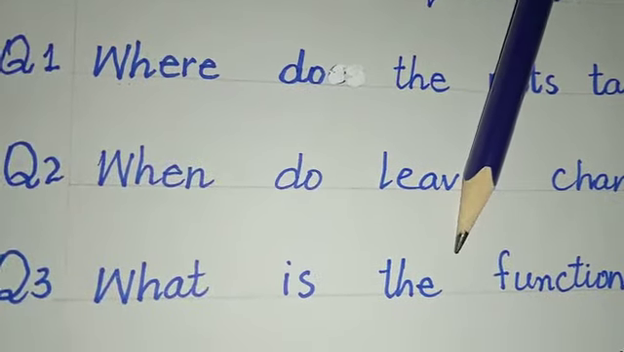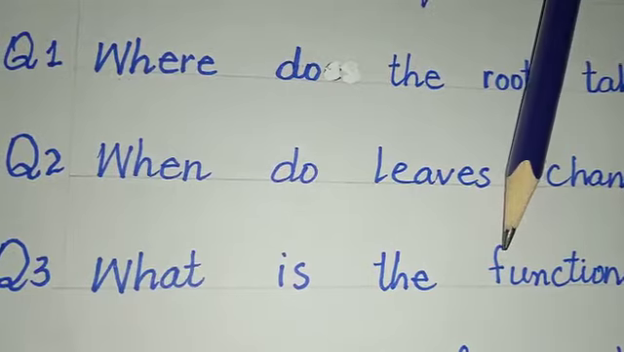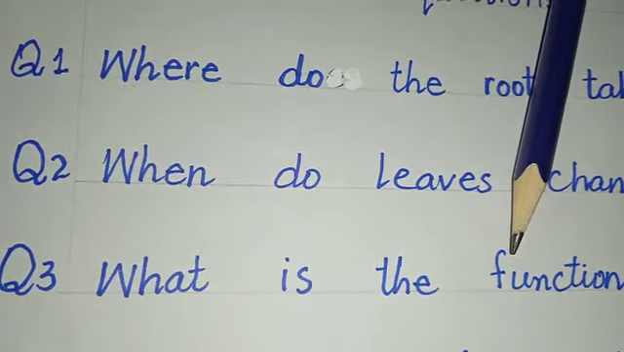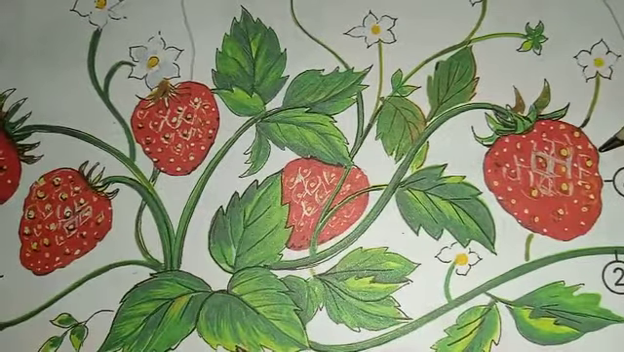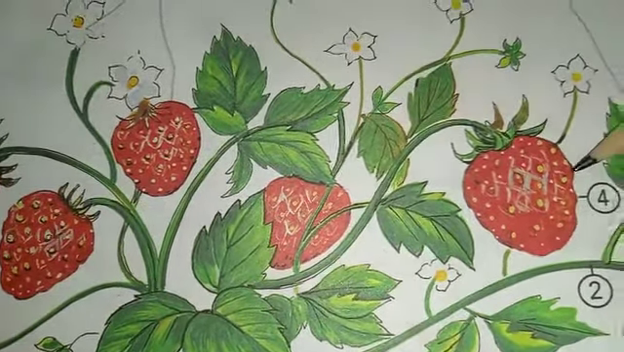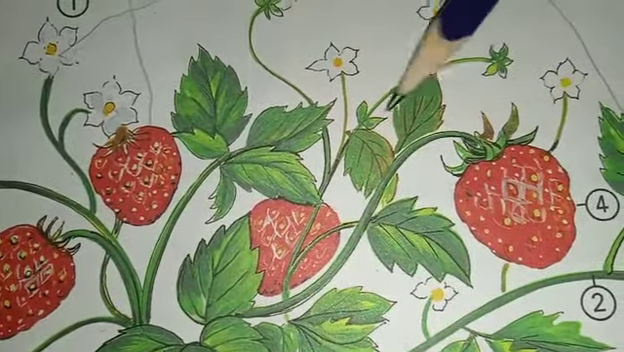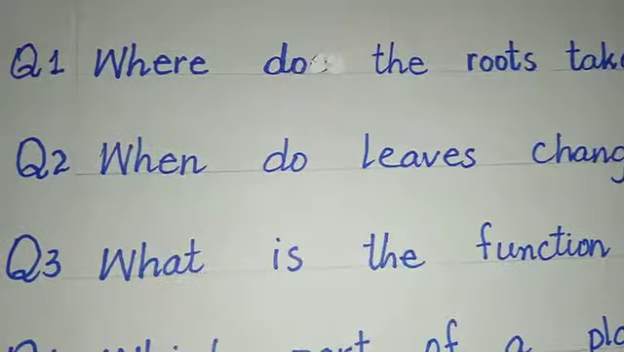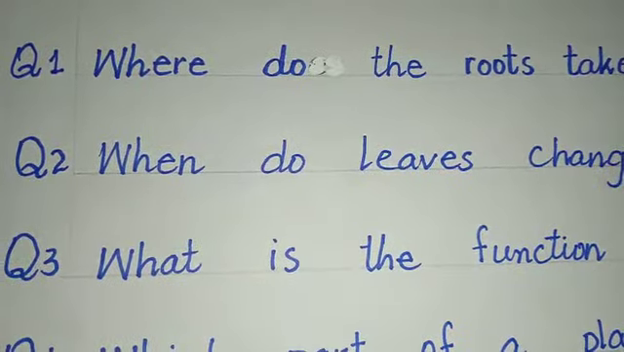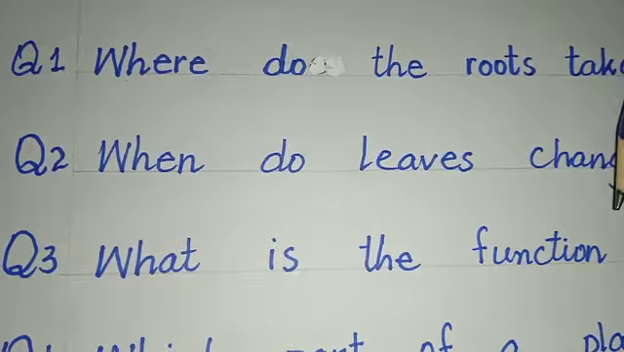Now you people tell me, what is the function of the flower? This is very simple. We have already discussed. Now tell me. So the first and foremost duty or the job of the flower is to make fruits. Here you can see these are the fruits. Strawberry is the fruit. So what is the function of the flower? So we can write it as the function of a flower is to make fruit.